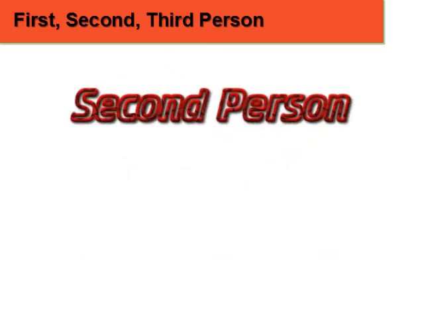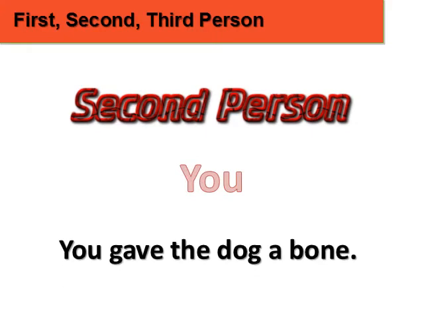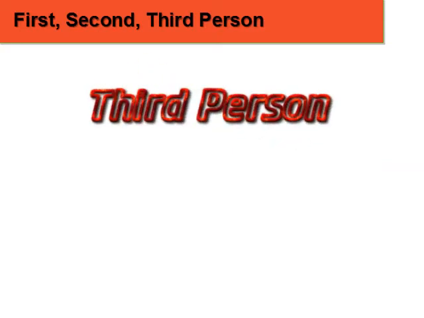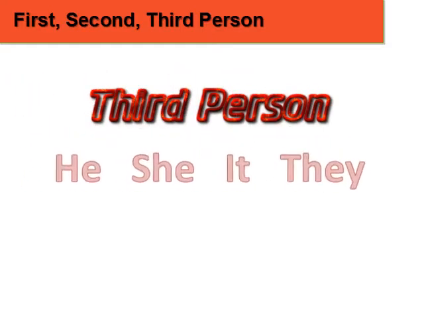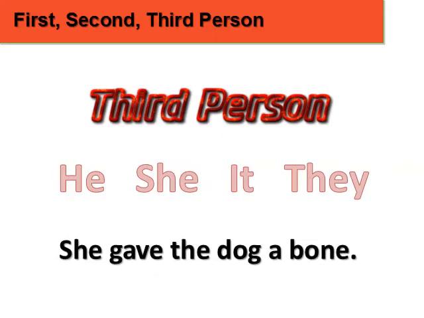Second person text tells what you have done or ought to do. For example, you gave the dog a bone. Third person is told from the perspective of someone outside of the story. The pronouns he, she, it, or they are used. An example is, she gave the dog a bone.